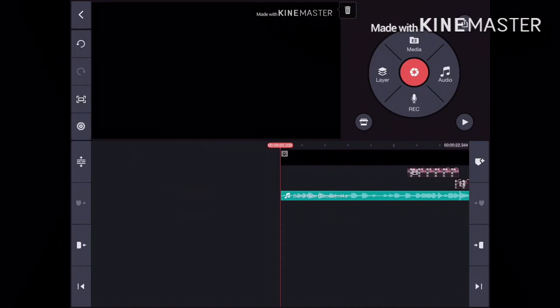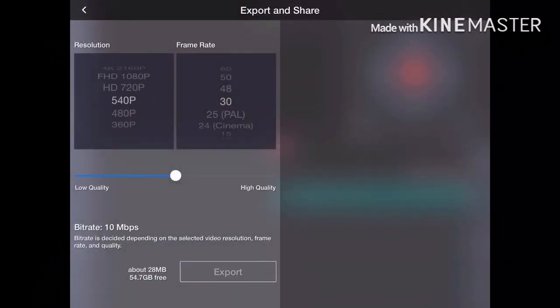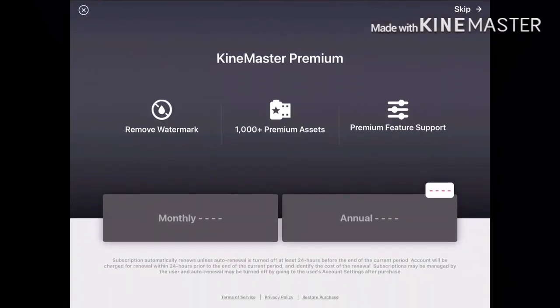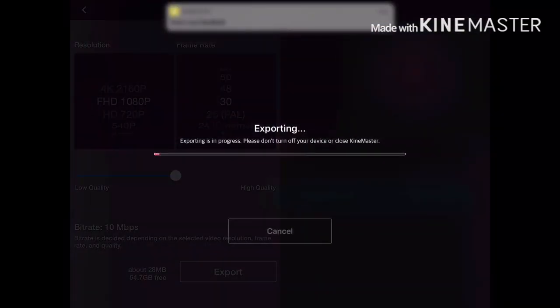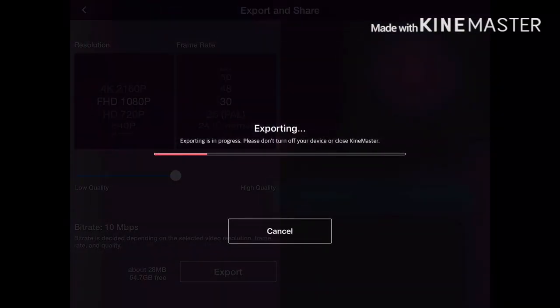Now you have to export it. We don't care about the quality. It could be extremely bad. We just don't care. We just want to hear the audio. So skip that. The exporting also doesn't take very long. It only takes a few seconds.